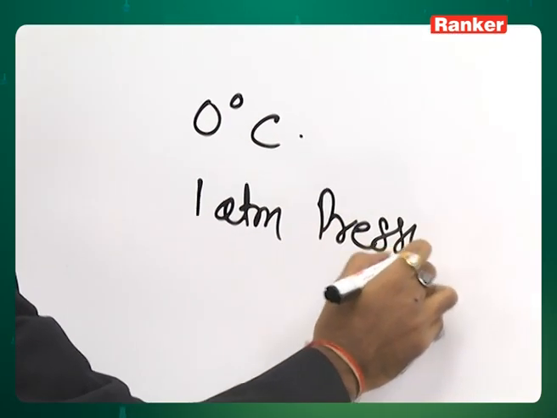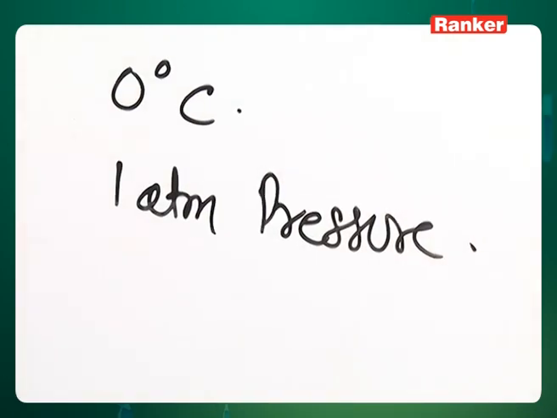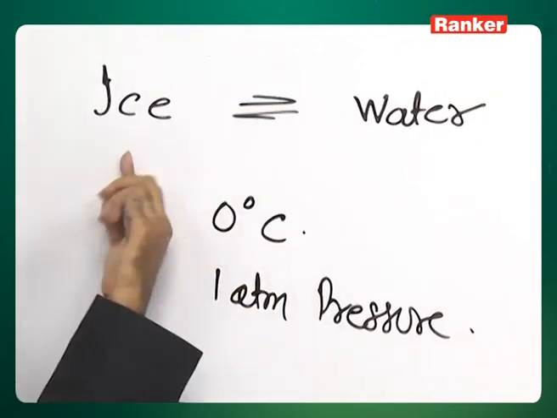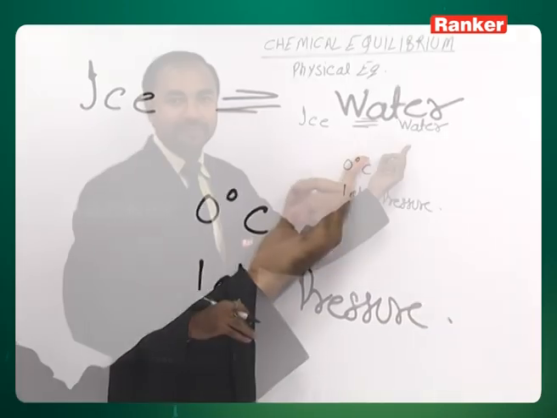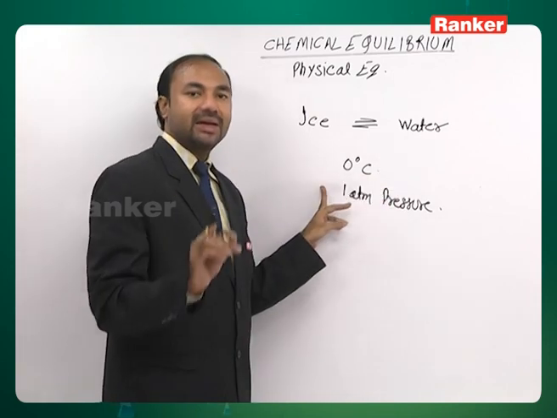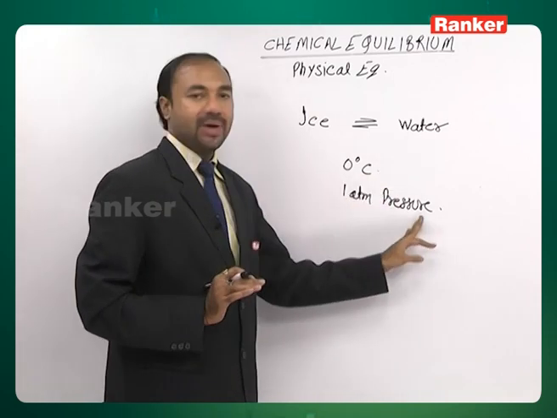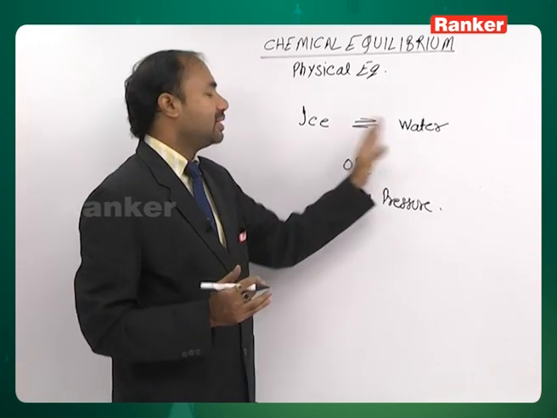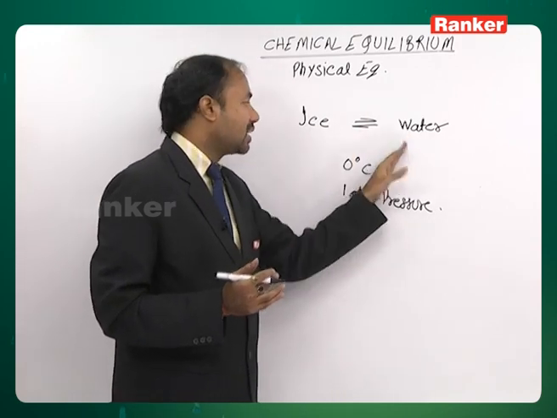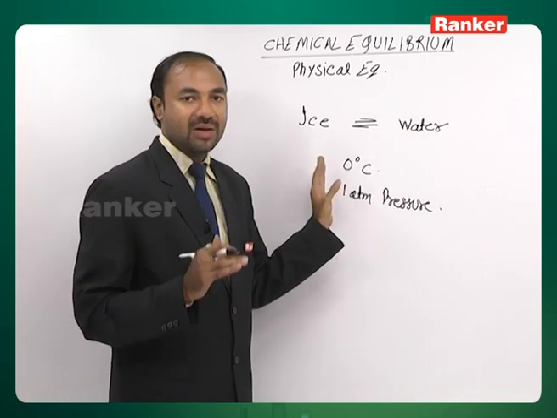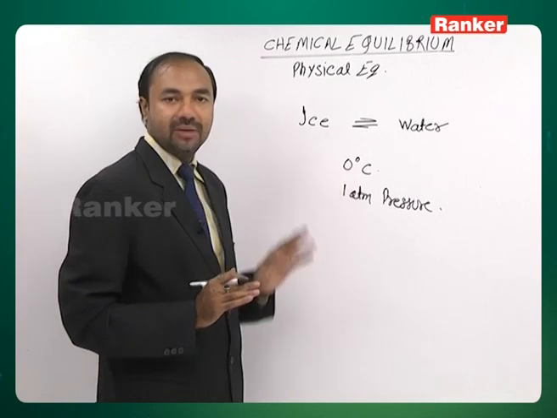We are taking this system. Ice will melt, will produce water, and then water and ice equilibrium will be established. If you keep this system exactly at 0 degrees Celsius and 1 atm pressure, the system is going to remain in equilibrium, dynamic equilibrium. Ice will keep on changing into water, water will keep on changing into ice.